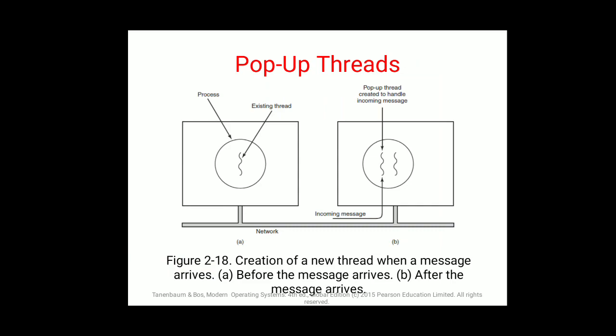Pop-up threads in a distributed system. A distributed system means a single system used over a network can also be termed a distributed system. Many clients simultaneously send requests to a server process to get a service. Every client sharing the single system sends a request: please send me a service, I require this service, I require this user implementation request.